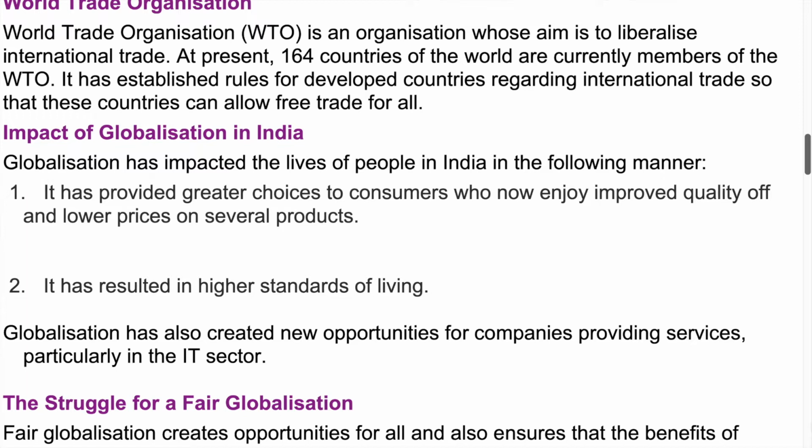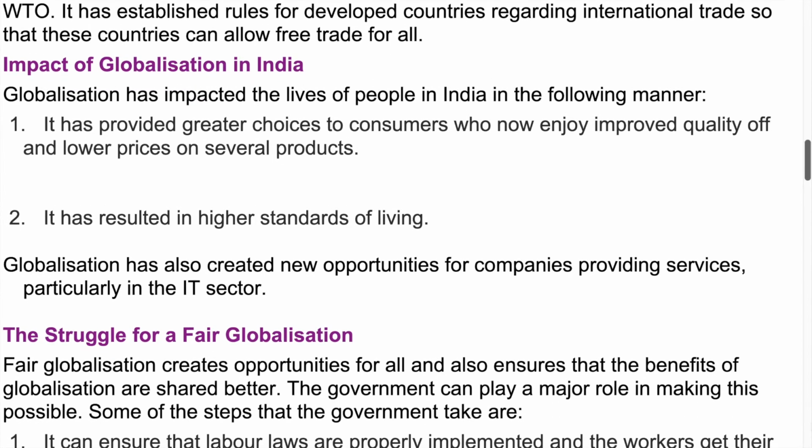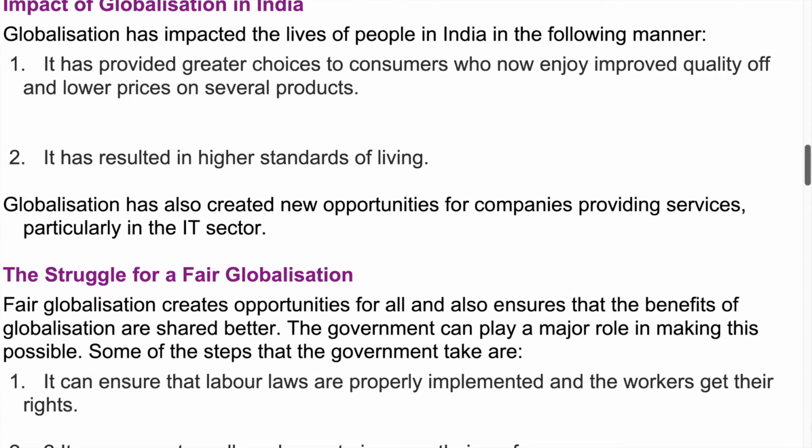Impact of globalization in India. Globalization has impacted the lives of people in India in the following manner. 1. It has provided greater choices to consumers, who now enjoy improved quality, often lower prices on several products. 2. It has resulted in higher standards of living. Globalization has also created new opportunities for companies providing services, particularly in the IT sector.